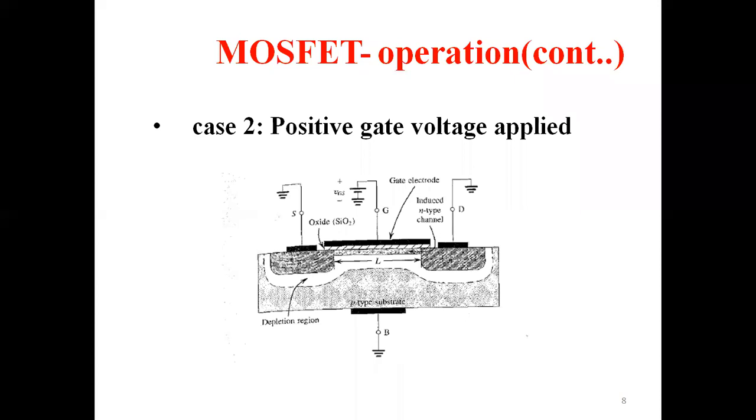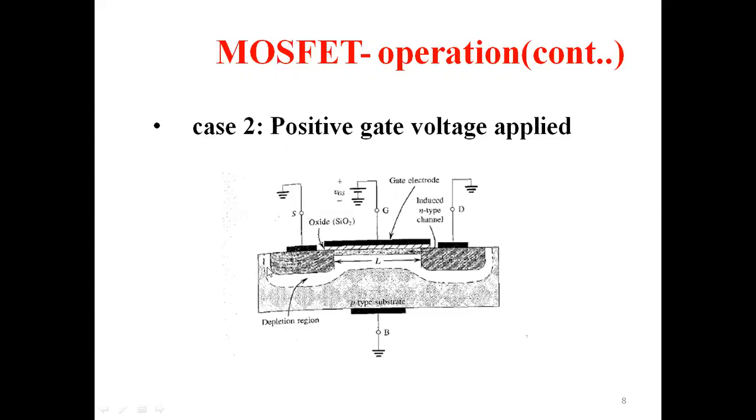But whenever you apply a positive gate voltage, only in that case you get a channel, and the channel length is L. And what channel is that? The channel is an N channel. N channel means it has electrons. How did electrons come there? Because electrons have been attracted by the positive gate voltage applied at the gate terminal. Understood? Because of that, you got an N channel below the gate whose length is L.